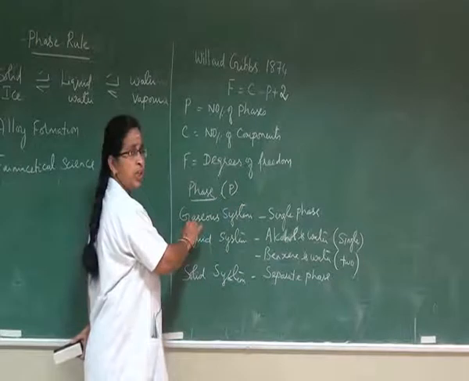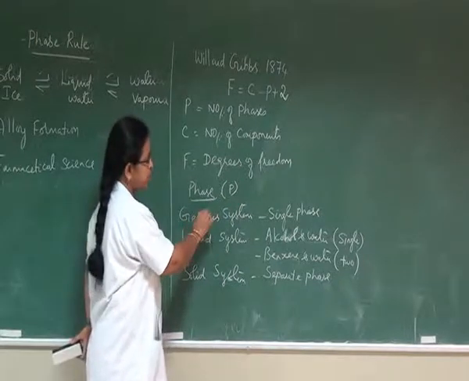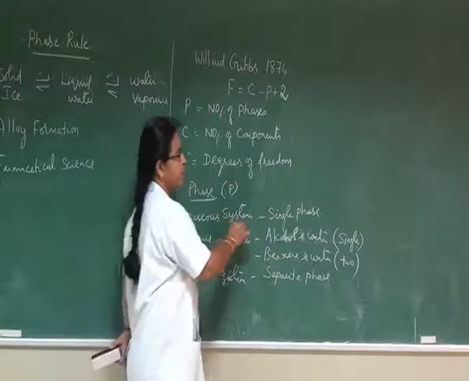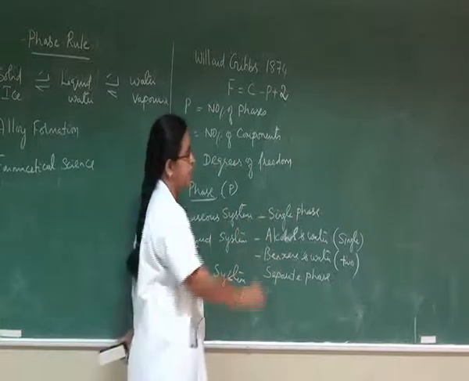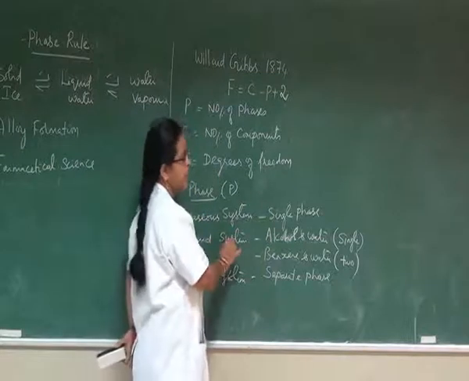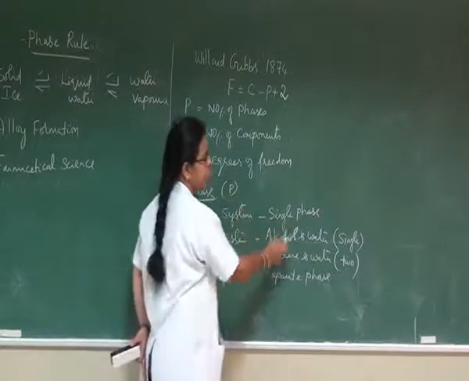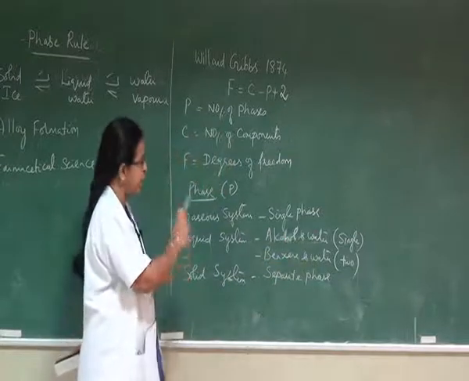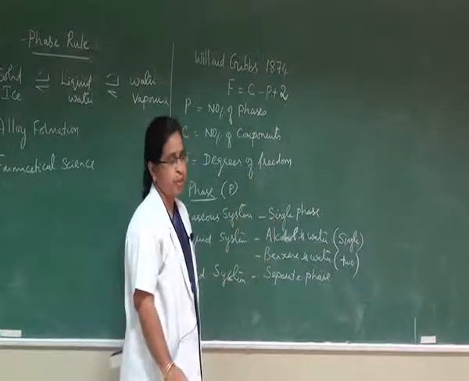In order to count the number of actual phases present in the heterogeneous system, we consider the gaseous system, liquid system, and solid system separately. In the case of a gaseous system, all gases are completely miscible in all proportions. Therefore, they constitute only a single phase. Whereas the liquid system, depending upon miscibility or solubility, may constitute either one phase or two phases. Whereas in the case of a solid heterogeneous system, every solid constitutes a separate phase.